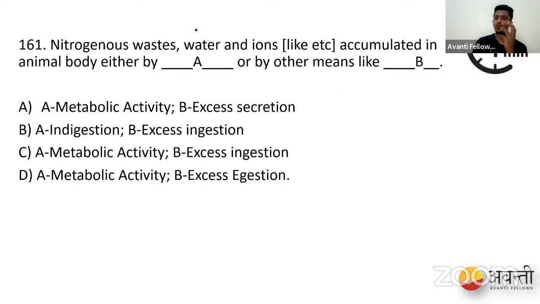So if you see nitrogenous waste, basically when we have metabolism and when we are breaking down and modifying proteins, obviously we produce nitrogenous wastes, right? And water and ions also accumulate by the amount of food we take. It depends only on the type of food we take. So if you're taking a lot of water, and if our fluids contain a lot of electrolytes, and if our food contains a lot of protein rich food, obviously these three things come into play. So they accumulate in the animal body.